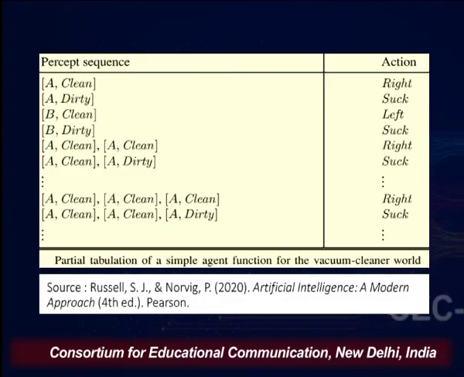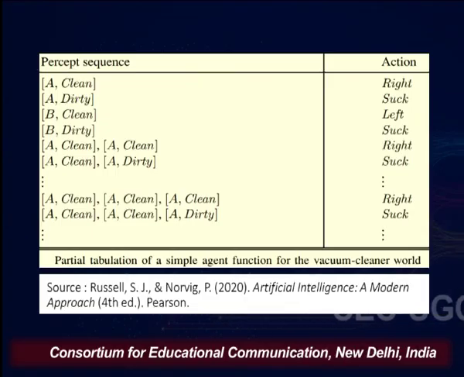For example, at the 5th number, if you can see, there is a sequence of percepts which says A clean comma A clean. In both cases it is going to move to the right. But if your percept sequence is something like A clean and now A dirty, so previously A was clean but now A is dirty, that means it is going to suck the dirt.